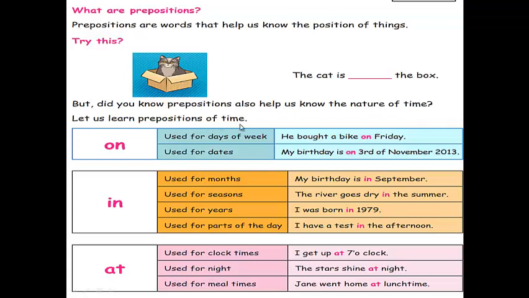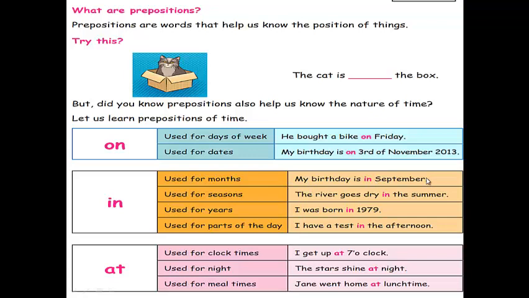We have seen in the previous slide three types of preposition. Here in your textbook, we have a detailed study of prepositions of time. Three words are given here: on, in and at. The usage of on, in and at is also given here. Just read this. On is used for days of the week and dates. Before the days of the week and before dates, we should use the preposition on. And in is used for months, seasons, years, parts of the day.